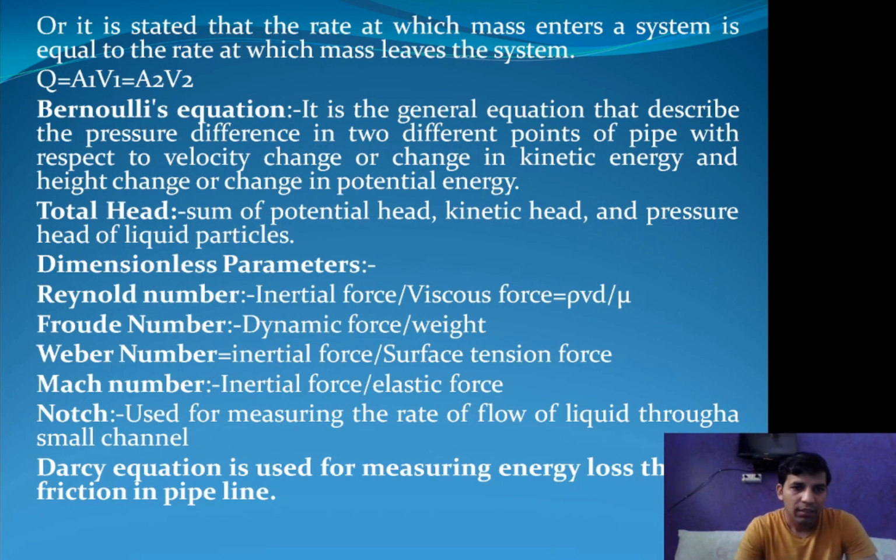Next one is dimensionless parameters. In fluid mechanics there are a few dimensionless parameters. One is Reynolds number, which is equal to inertial force divided by viscous force, and the formula for Reynolds number is rho V D divided by mu, where rho is density, V is velocity, D is diameter, and mu is the coefficient of viscosity. Froude number, dynamic force divided by weight. Weber number, inertial force divided by surface tension force. Next is Mach number, inertial force divided by elastic force.